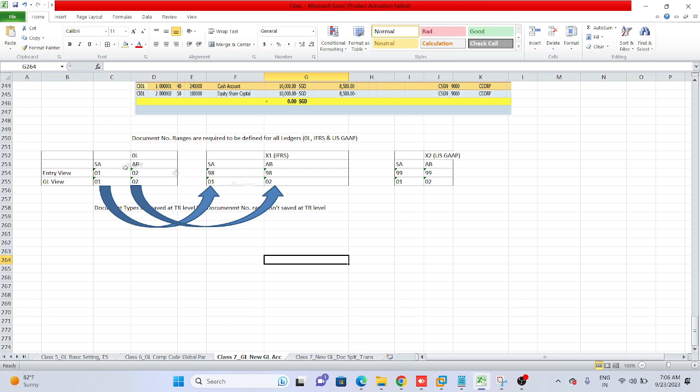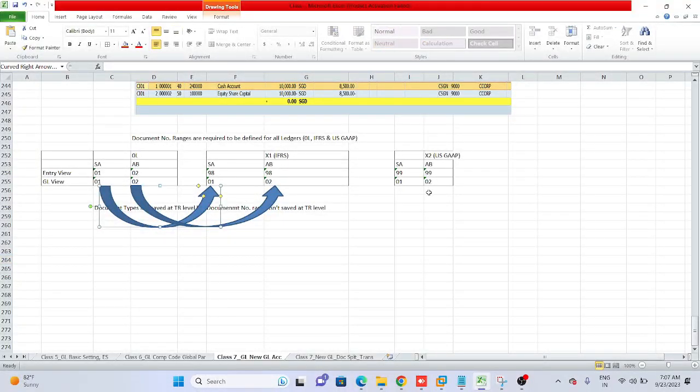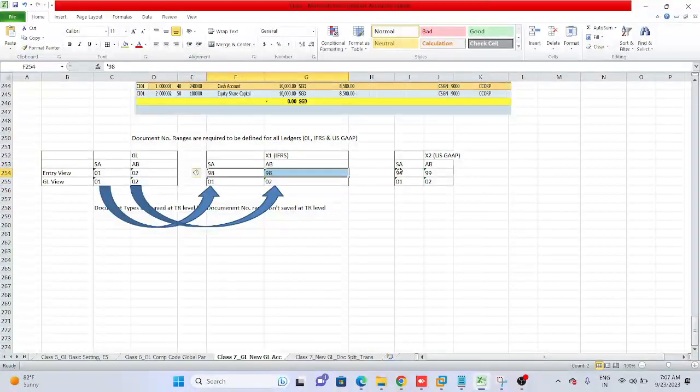For general ledger view, the system will bring as per new GL accounting, and for IFRS it will bring 02 as a reversal. Similarly, it will take care for US GAAP also. General ledger view 01 will come as 01, and 02 will come as 02 for reversal. But for entry view the system will not take care. We need to define this entry view number range key.